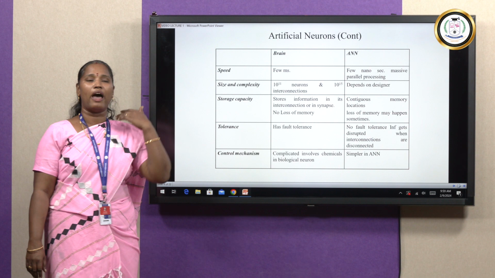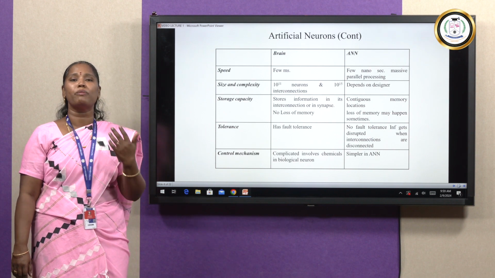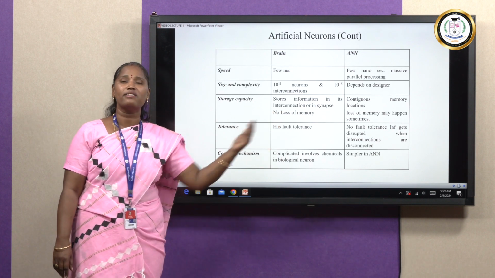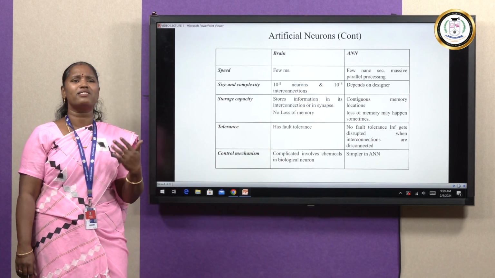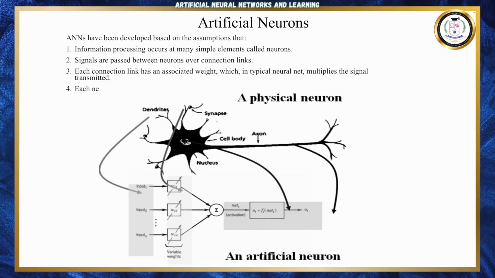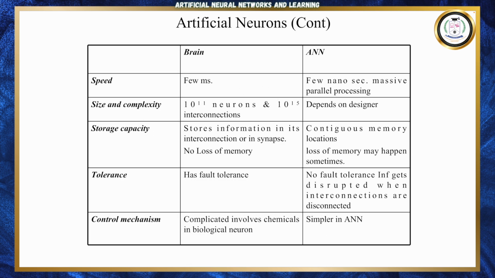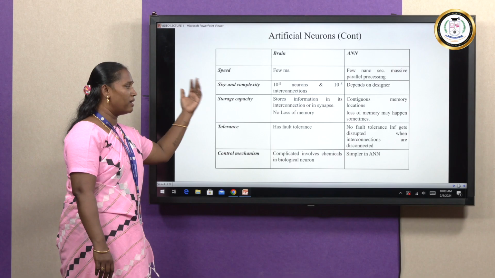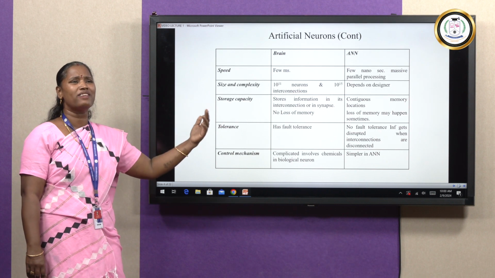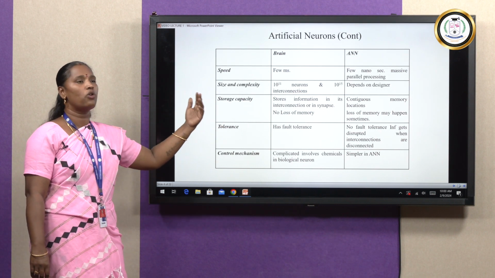What is the average speed of the brain to give a response? It is a few microseconds, but the artificial neural network takes nanoseconds to process. And what is the size and complexity of the brain? It has 10 power 11 neurons and 10 power 15 interconnections. Even though it has more than that, it works very fast, but it does not have chemical actions. If we produce any complexity, it can slow down the process.